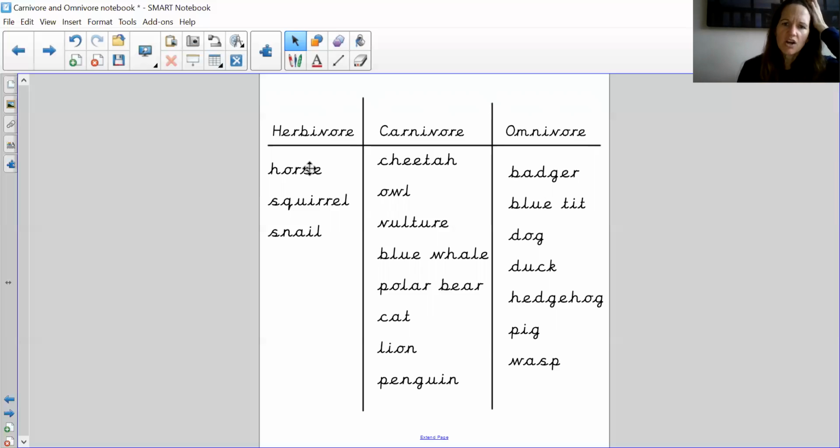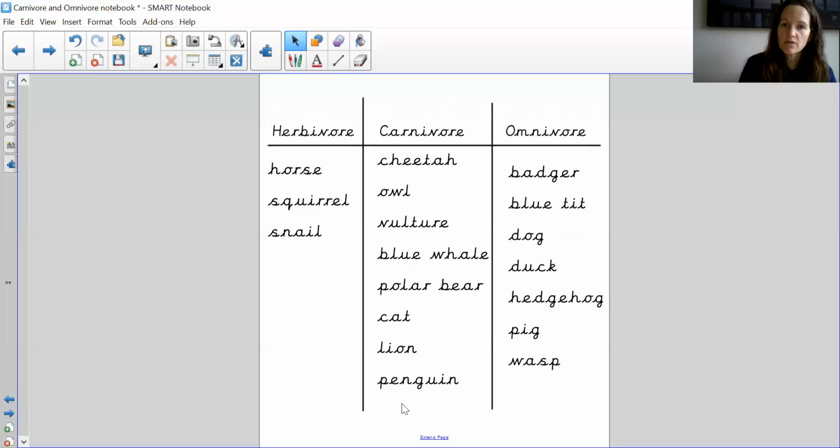Let's have a look at the carnivores. Here we have a cheetah, a vulture, a polar bear, a lion. What do you know about those animals' teeth? Are they flat? No, they're pointy, and they're very sharp. Another animal that we know is a carnivore is a crocodile or a snake. Those animals have really sharp, pointy teeth. So if it has sharp, pointy teeth, it is a carnivore because it needs those sharp bits of their teeth to break apart the meat.